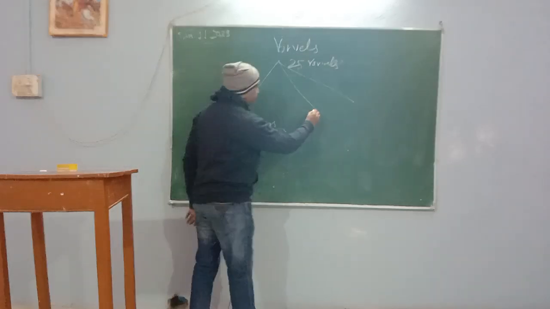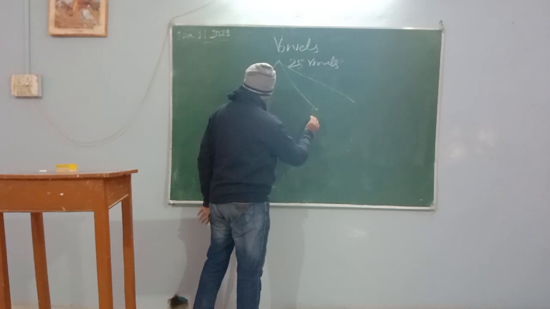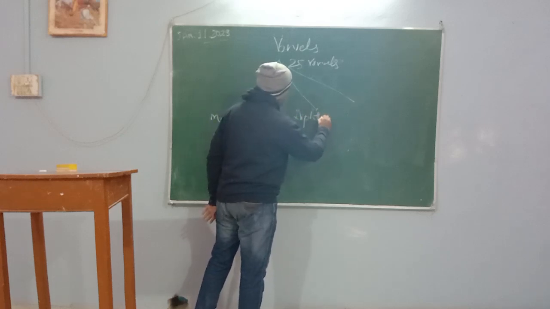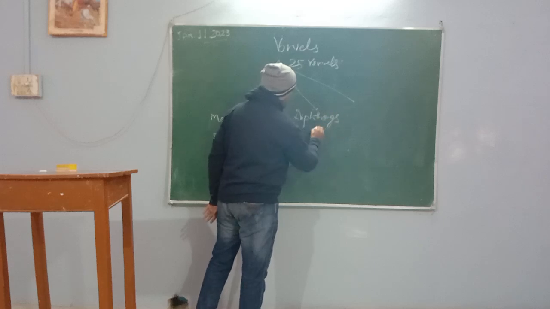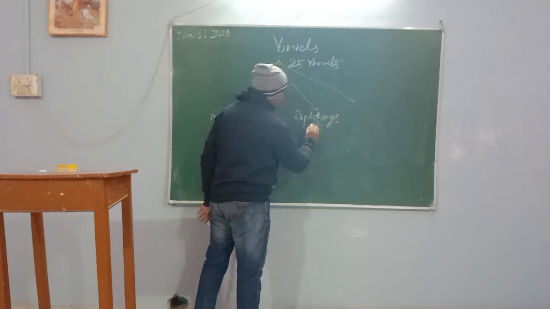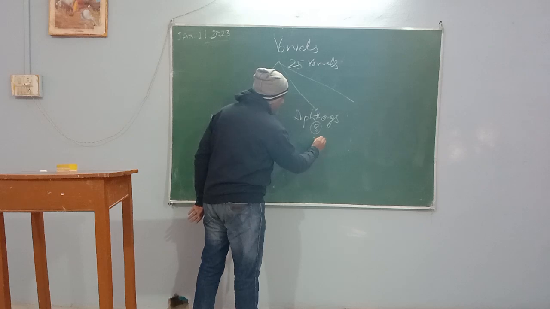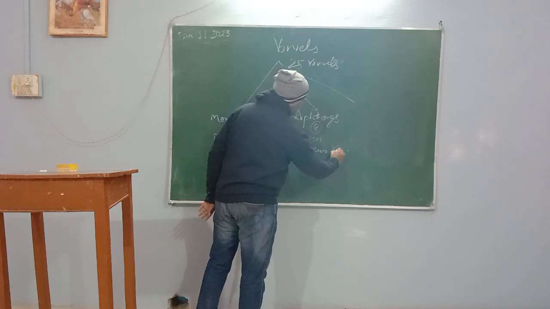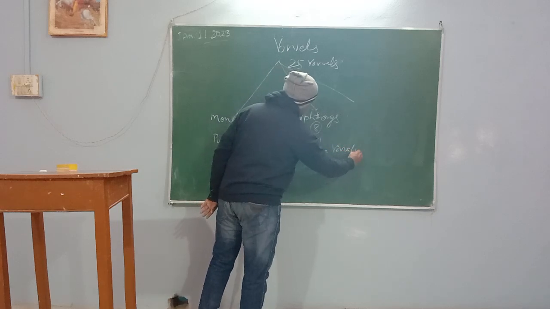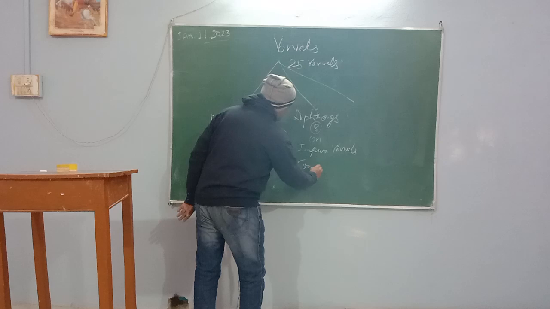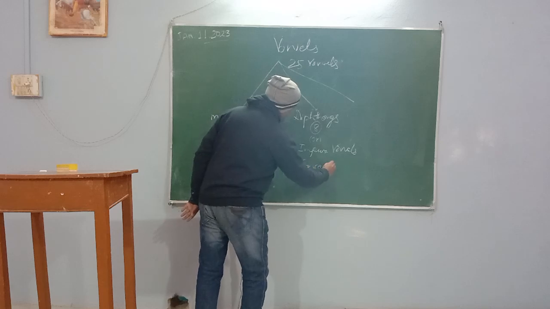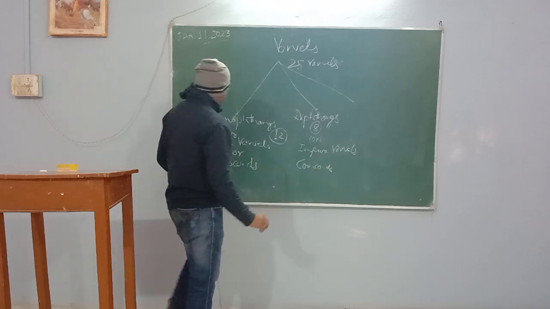The other part is diphthongs. There are 8 diphthongs in English. Some linguists show them as impure vowels, or conchoids, right?